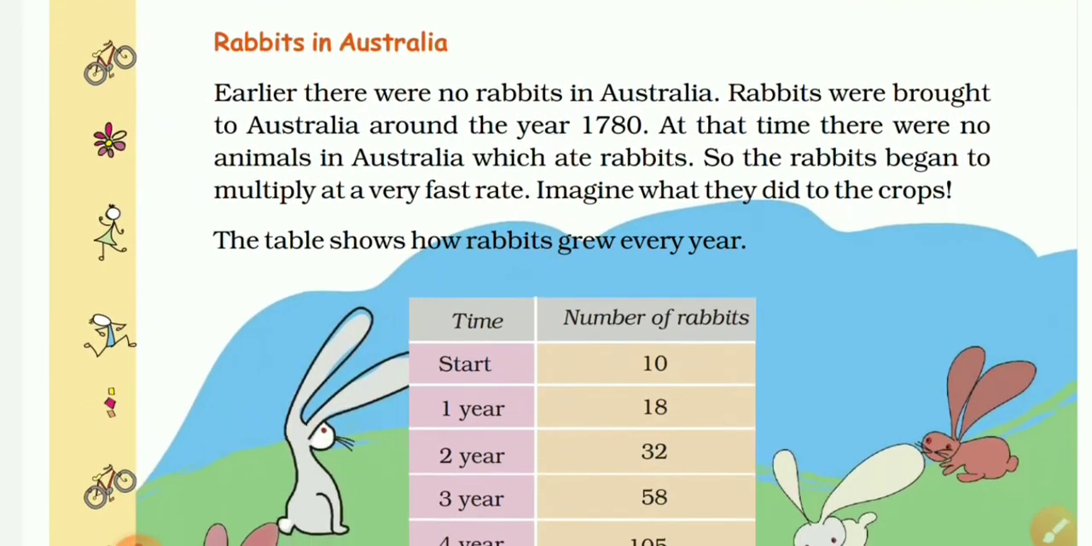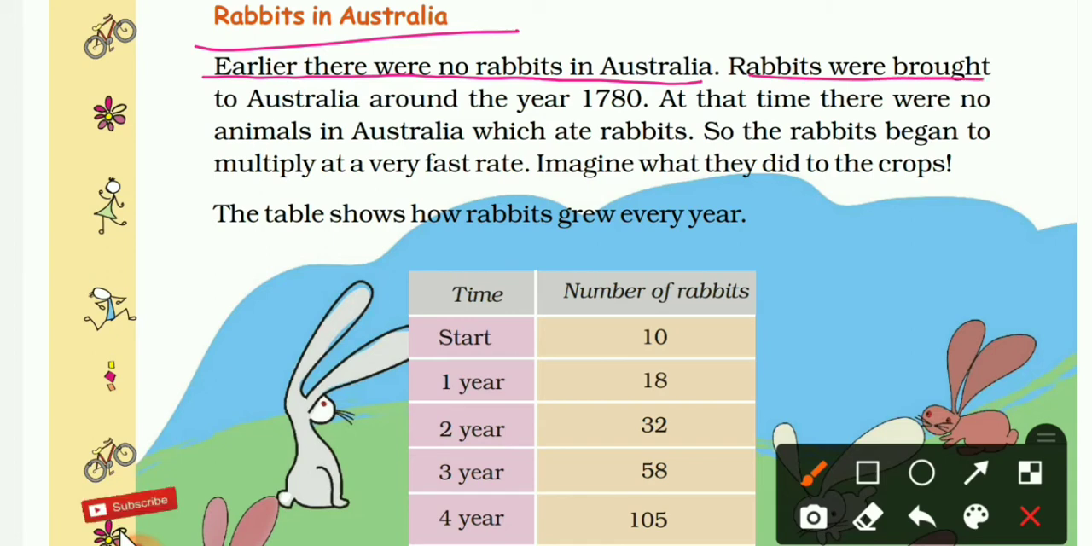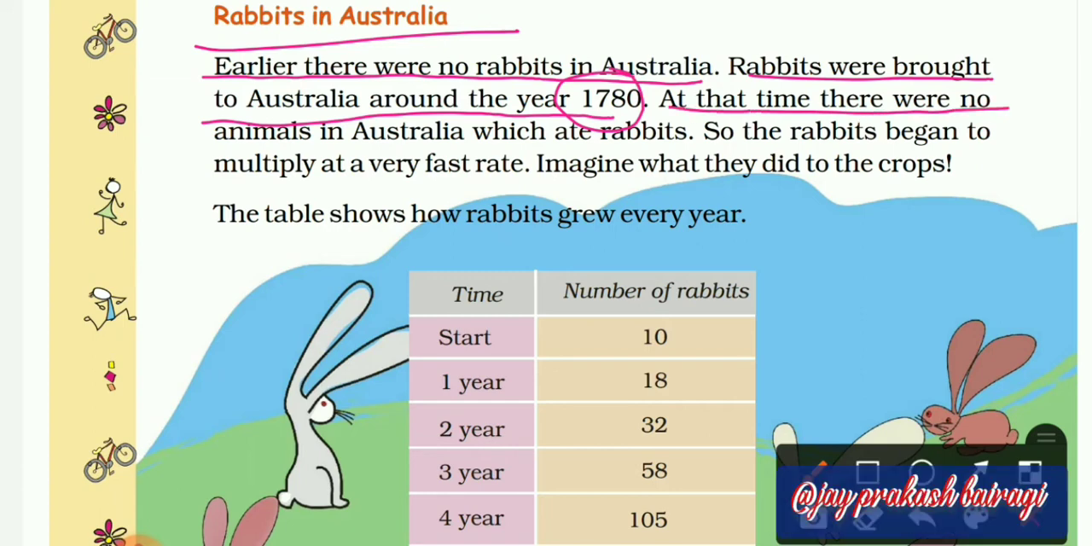Now come to the second topic, rabbits in Australia. So let's see what is happening in Australia. Earlier there were no rabbits in Australia. Rabbits were brought to Australia around the year 1780. At that time there were no animals in Australia which ate rabbits, meaning rabbit growth would continue. So the rabbits began to multiply at a very fast rate. Yes, imagine what they did to the crops.